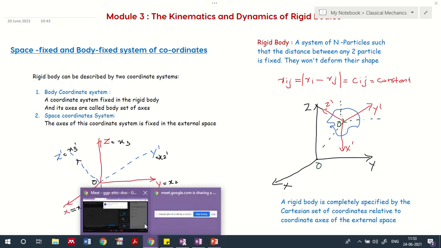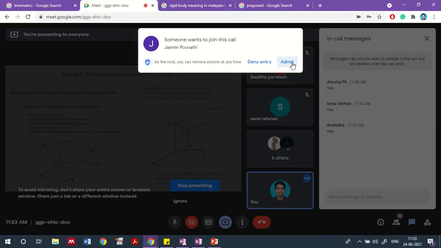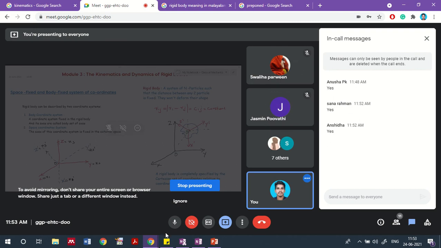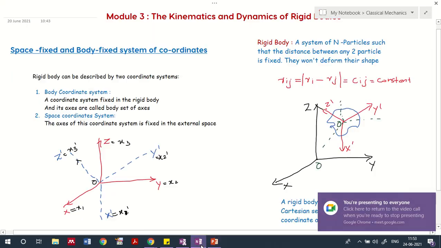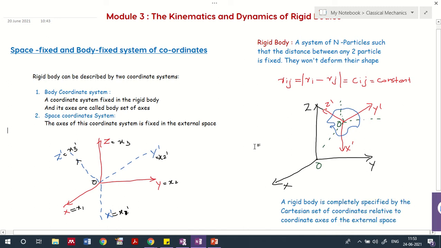A rigid body is a system of n particles, so that the distance between any two particles we treat as fixed.